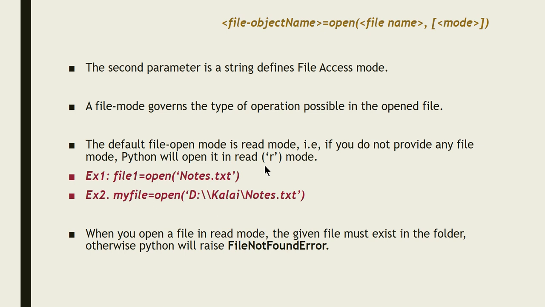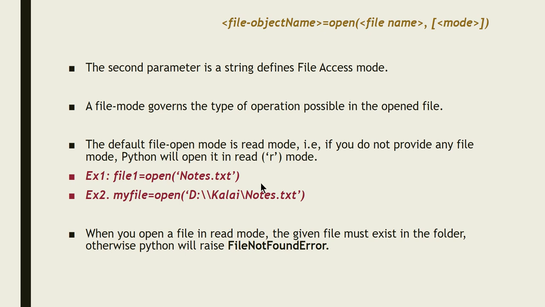So what do you mean by read mode? Read mode means you are going to open a file which is already present, and you are just going to read the information from the file. You are not allowed to write any information to the file. That is what read mode means. Look at the example here: file1 is equal to open of notes.txt.